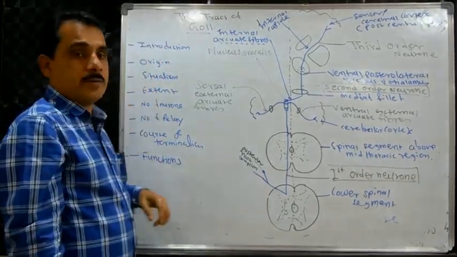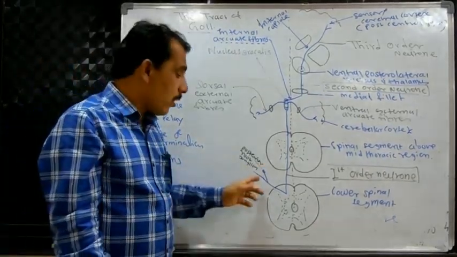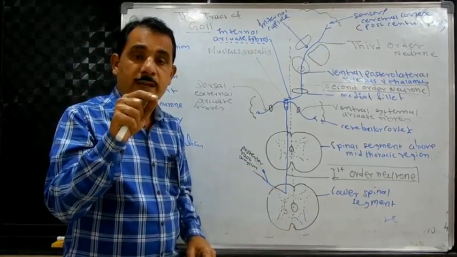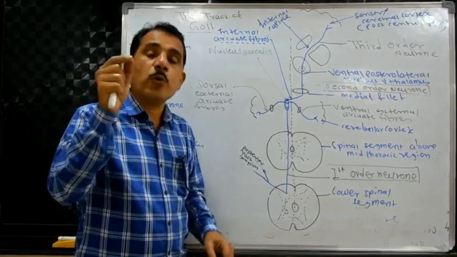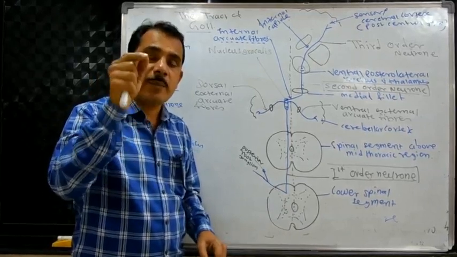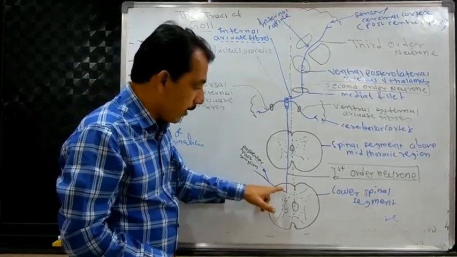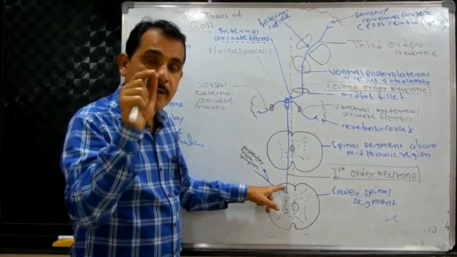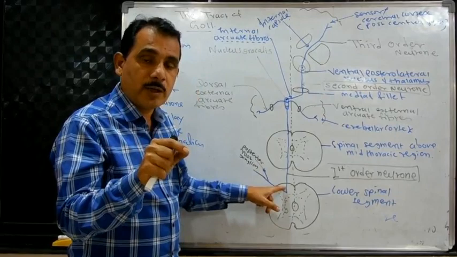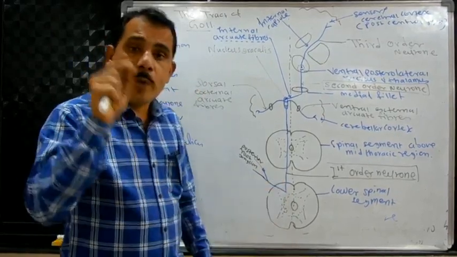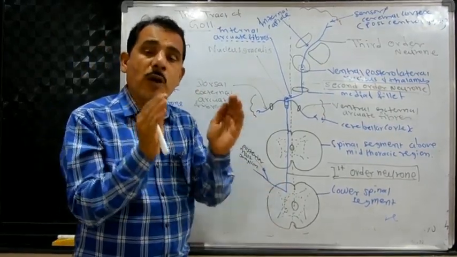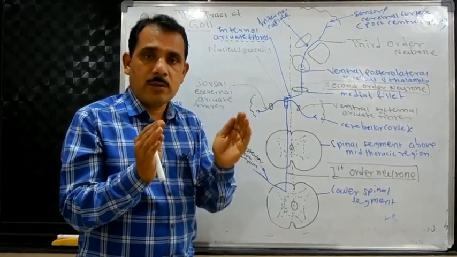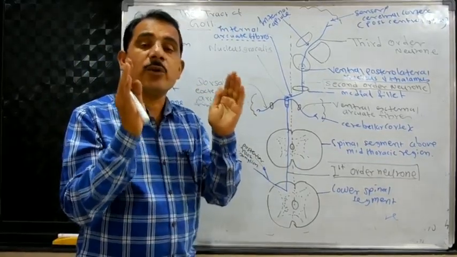Then situation. After entering, the fibers of the tract of Goll lie in the posterior white column of the spinal cord. Here, this is the posterior white column of the spinal cord. It occupies the whole of the posterior column of the spinal cord up to where? The mid-thoracic region.